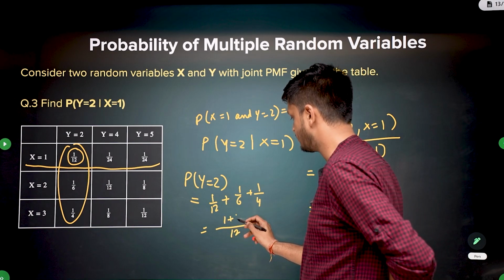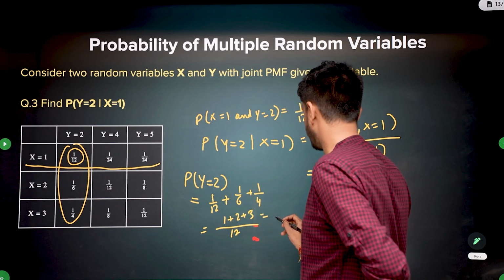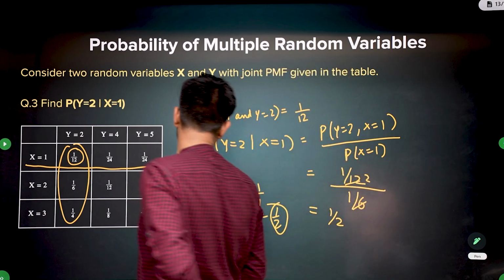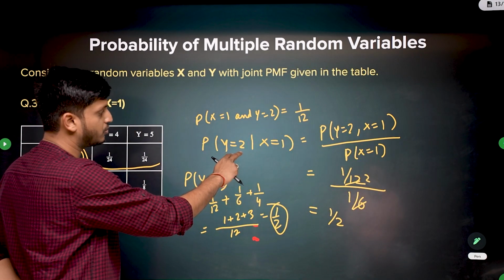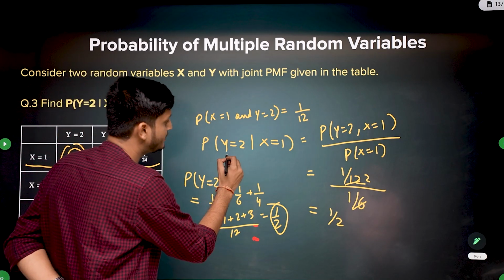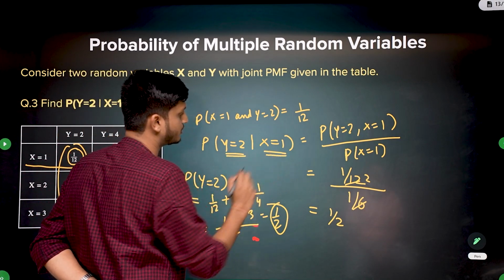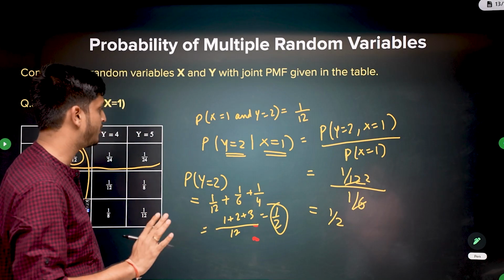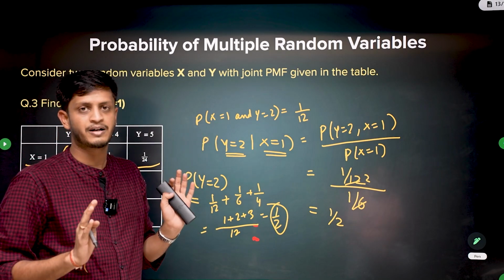1 plus 2 plus 3, so it is 1 by 2. It is correct. Probability of y equal to 2 given x equal to 1 is equal to probability of y equal to 2, which means that these 2 events are independent from each other. Only we can say that. We cannot say that the random variables x and y are independent.